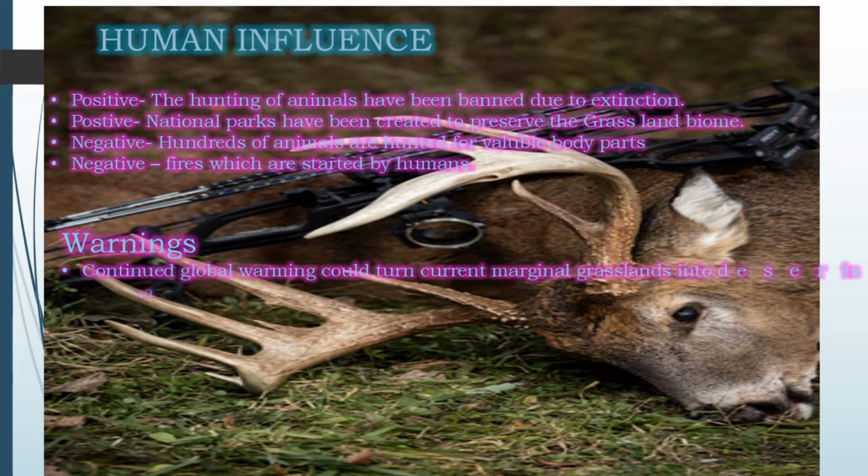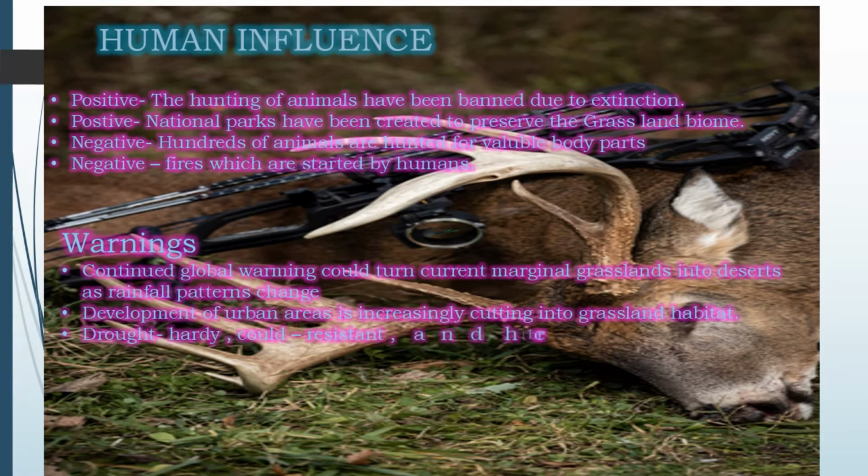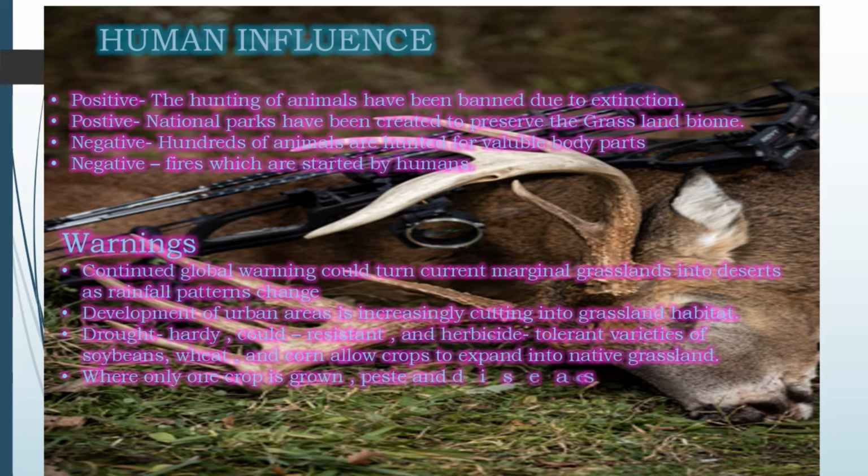Number 1, continued global warming could turn current marginal grassland into deserts as rainfall patterns change. Number 2, development of urban areas is increasingly cutting into grassland habitat.